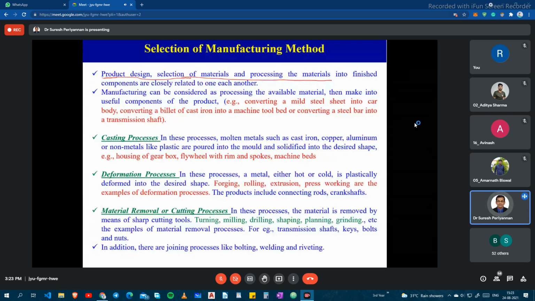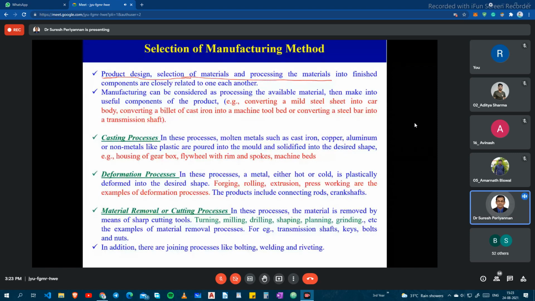When you are going for preparing the machine bed, the rolling process is not necessary. We can go not only for rolling, but also for the casting process. So anyway, I have given an example here. What is the casting process? You already have enough information. You already studied it, I hope.